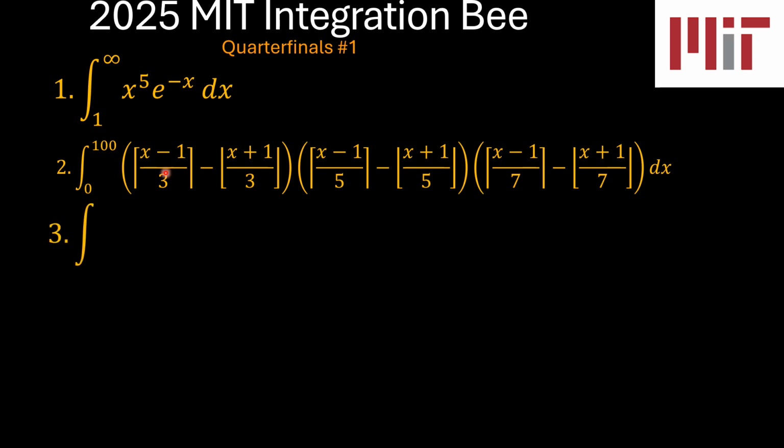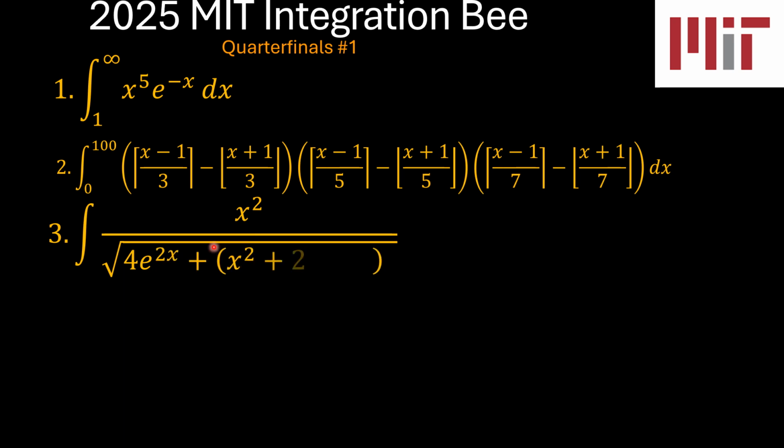Problem number 3, this is actually an easier one. Indefinite integral of x squared over the square root of 4 times e to the power 2x plus x squared plus 2x plus 2, squared. And then there were tiebreaker problems.